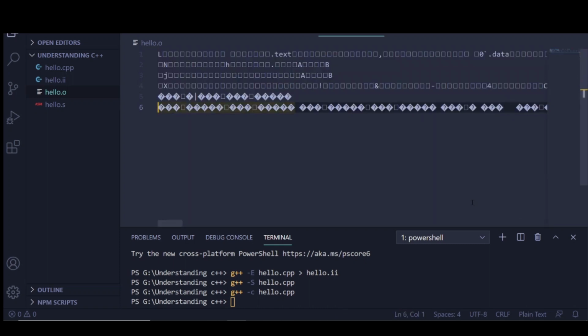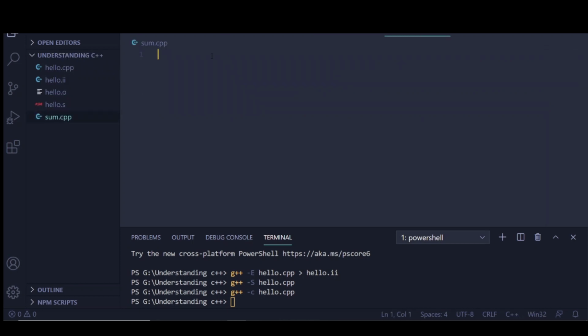But there is also something else. For example, we have two files, and we have one function in one file and we are using that in the other file. So we may not be able to use that. Let me illustrate. Let's say I want to do sum. So I made a file sum.cpp, and in that I just have one function which will return the sum of two elements.